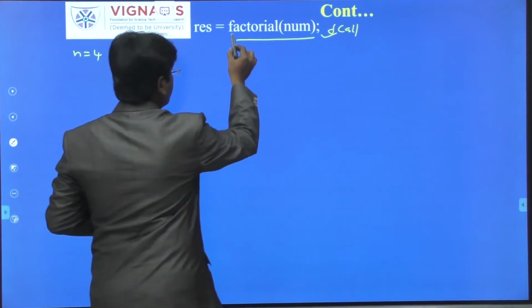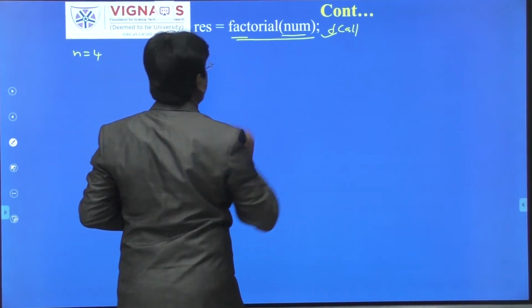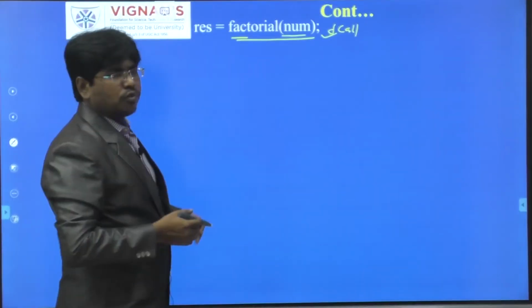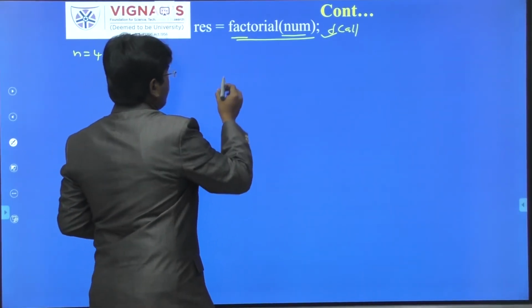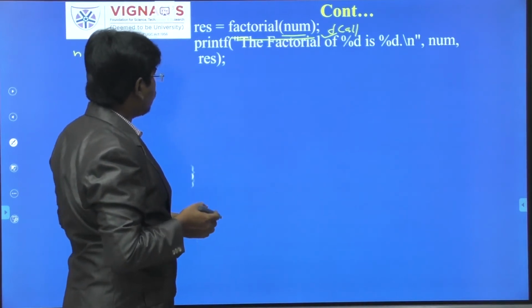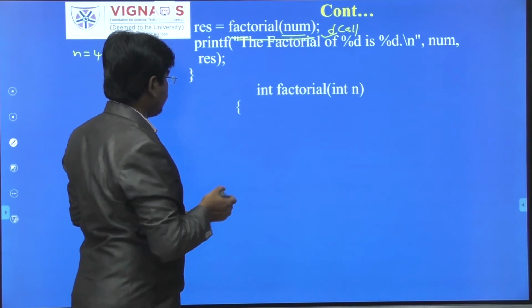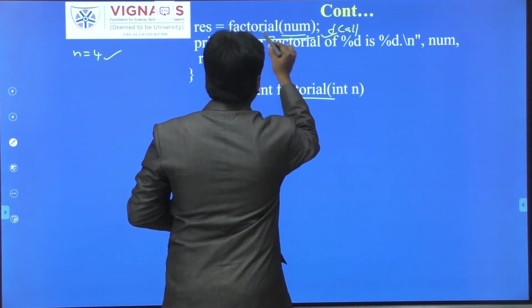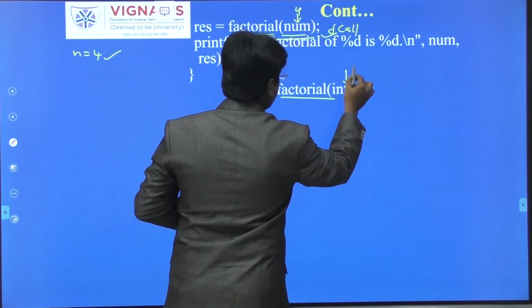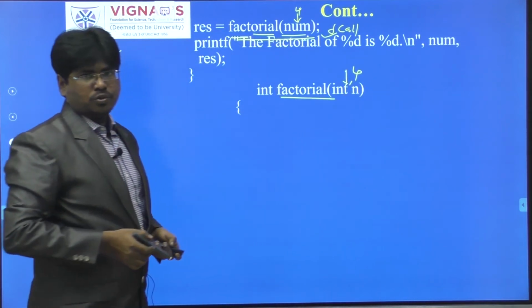Here I am calling the factorial function and I am passing the n value. What is the n value? That is 4. So I am passing 4 to the factorial. Whenever I make a call to that function, the control will go to that particular function. So this is the function. Here I am calling the function factorial, and I have passed 4, so it will receive 4. It is call by value, you know that process.